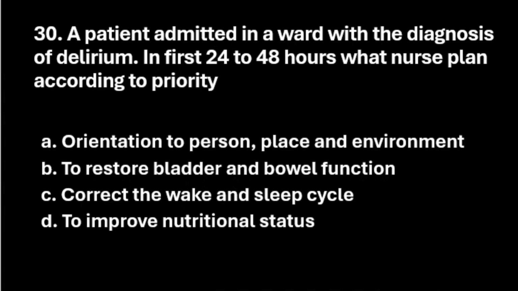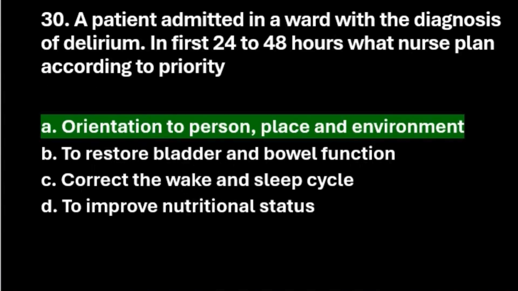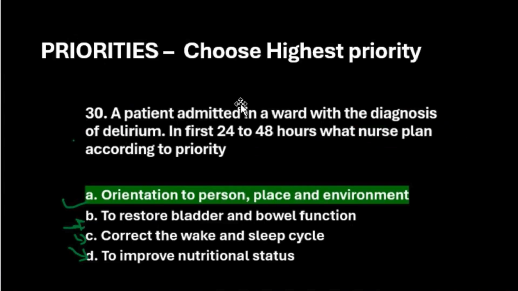And D is to improve the nutritional status. Let us see the right answer. The right answer is option A, orientation to person, place and environment. Here the priorities we will choose. It is obvious that to orient to person, place and environment is the first priority. Then all the other priorities.